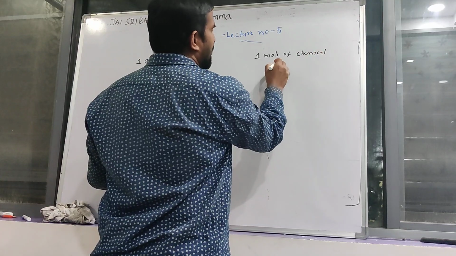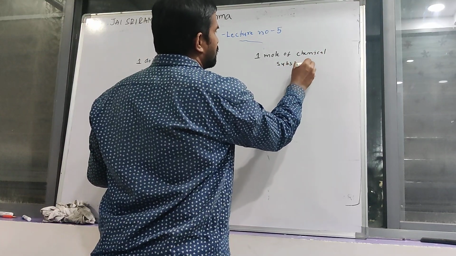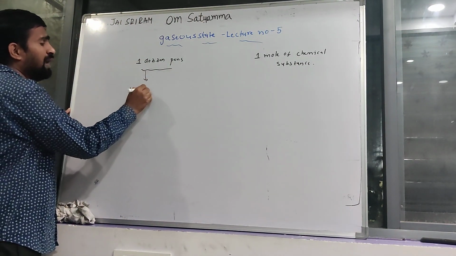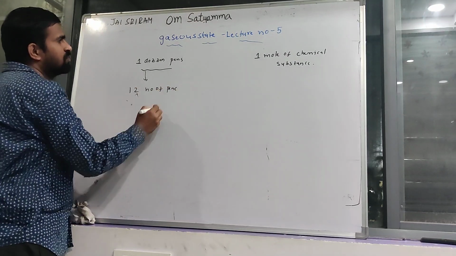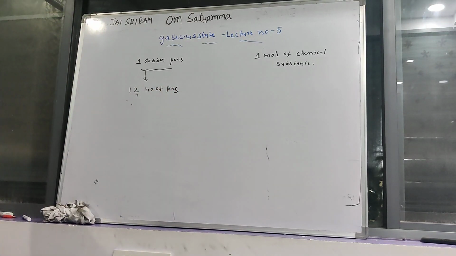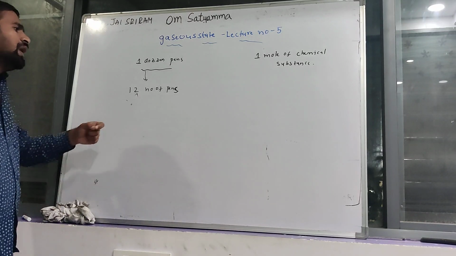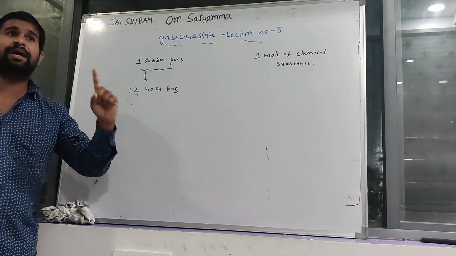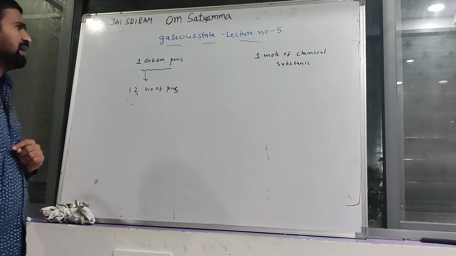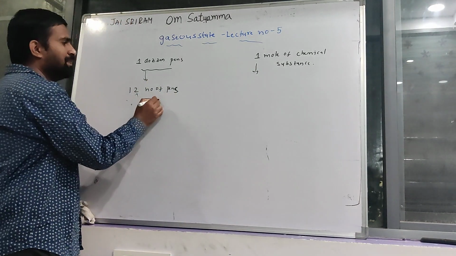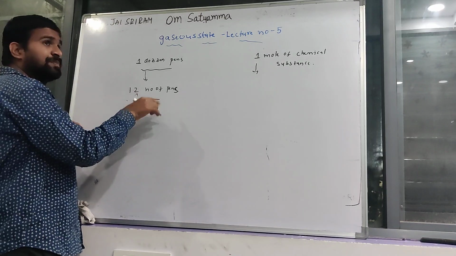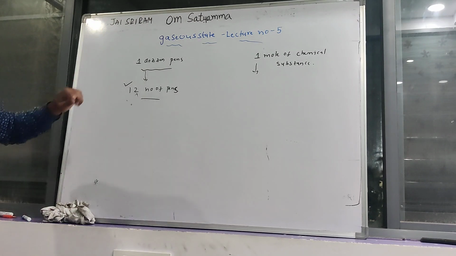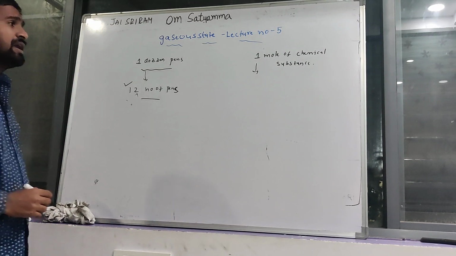Clear? 1 dozen pens is equal to 12 pens. How many pens are present in 1 dozen pens? 12 pens are present in the given 1 dozen pens. Clear?